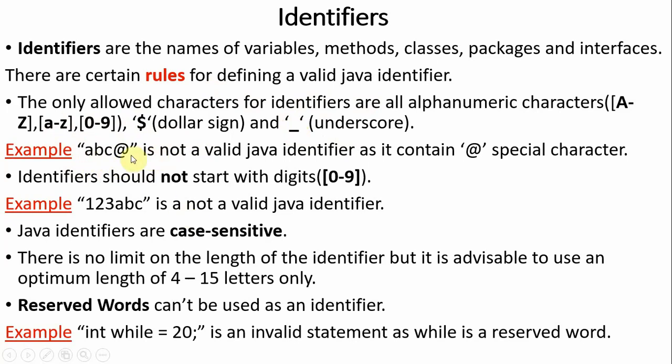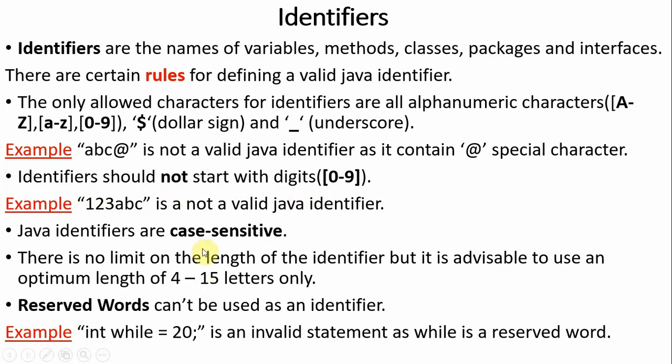The second rule is that an identifier should not start with a digit. This is also the same in C. For example, 123ABC: the identifier name starts with 123, which is a digit, so this is also not a valid identifier.